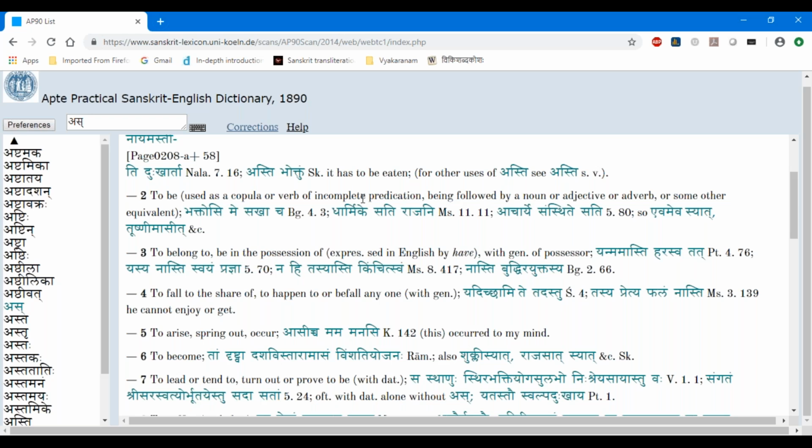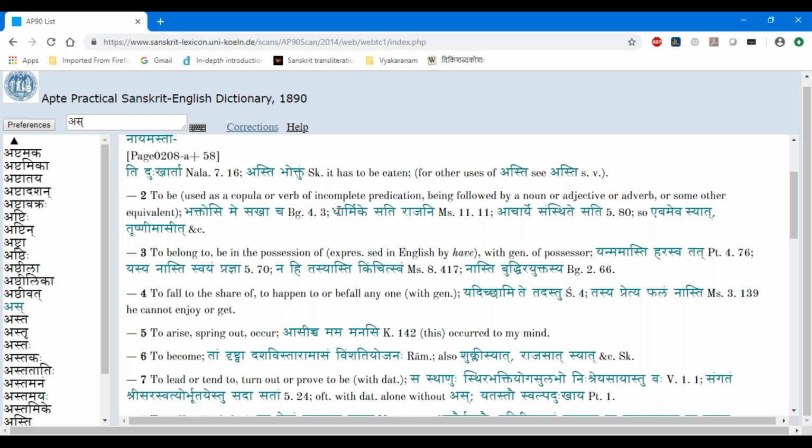So it says being followed by a noun or adjective or adverb or some other equivalent. Let me make it simpler for you. When you use the sati saptami form, for example, dharmike sati rajani, this is called a locative absolute in English.